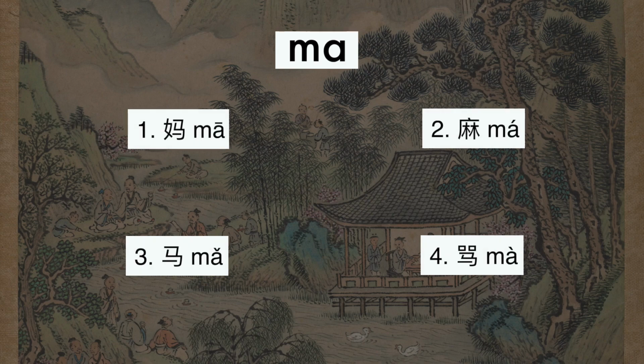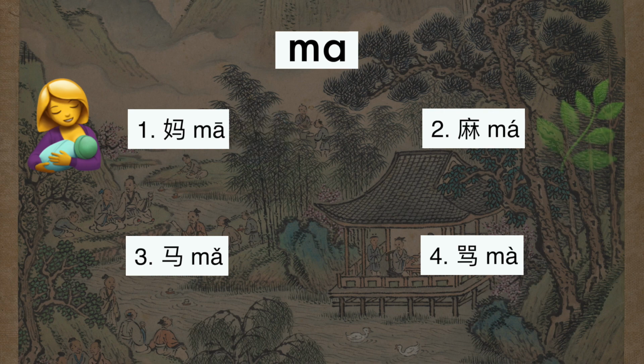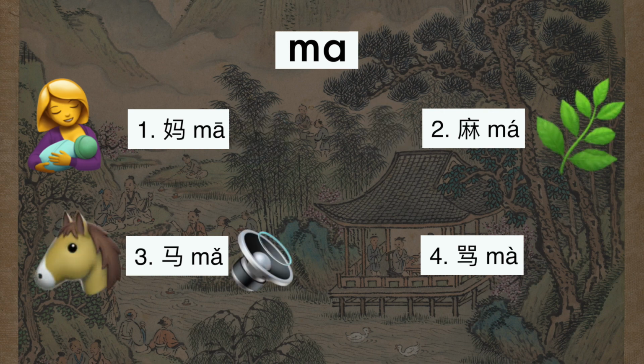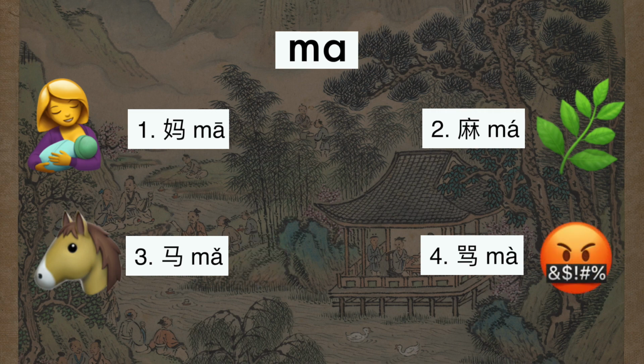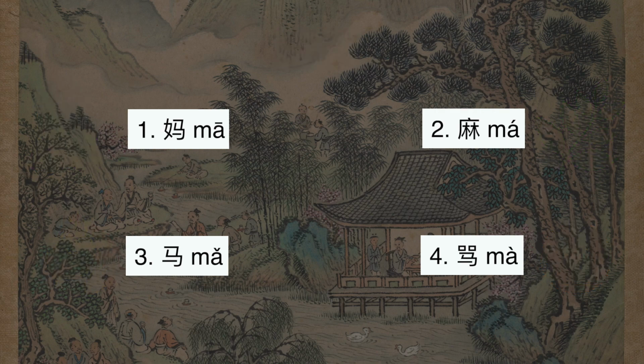Actually, these are four very different words in Mandarin Chinese, respectively mother, ma, hemp, ma, horse, ma, and to scold, ma. Okay, so what's the exact difference between these four Chinese intonations, or tones?